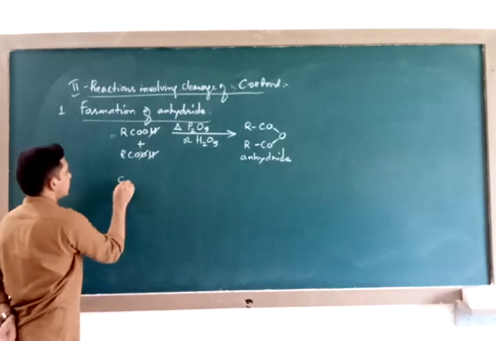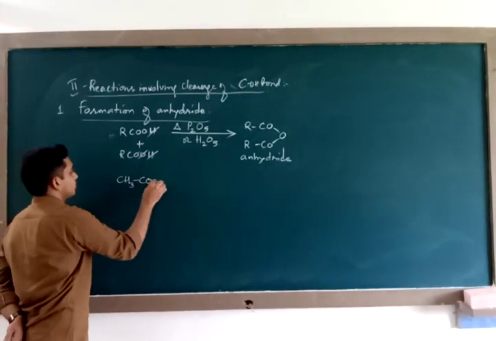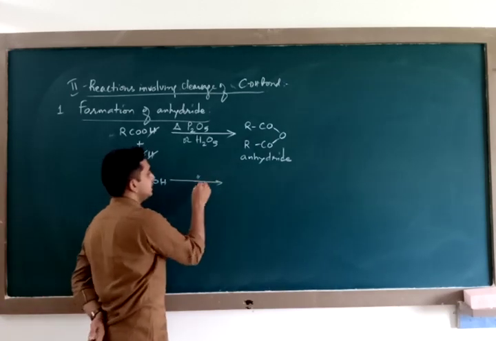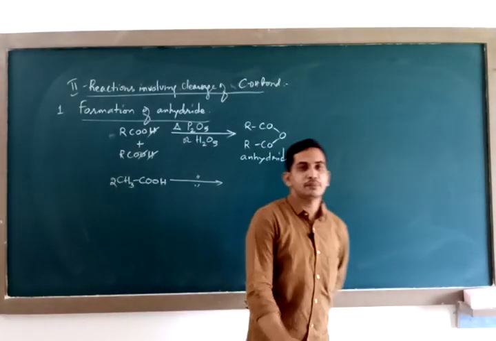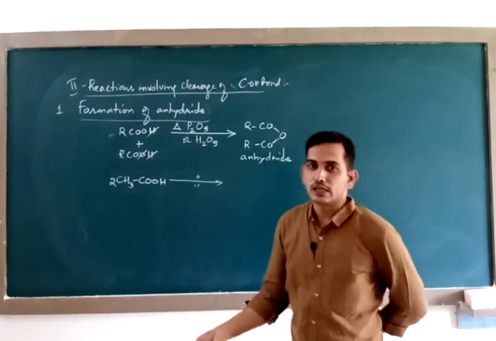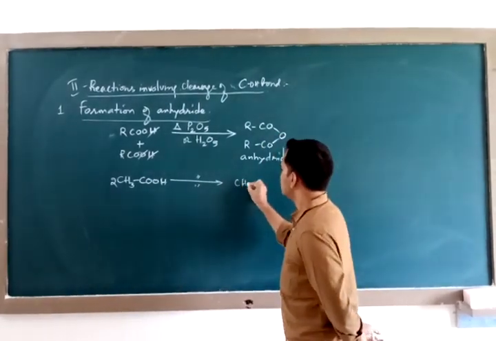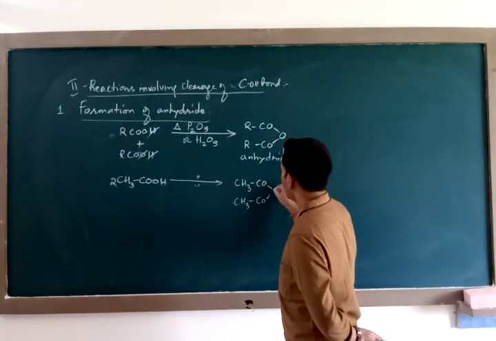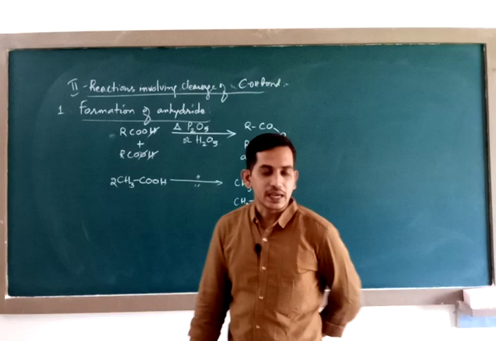You try the same for acetic acid. When 2 molecules of acetic acid are taken and heated in the presence of phosphorus pentoxide or sulfuric acid, then you will get acetic anhydride. Simple reaction.